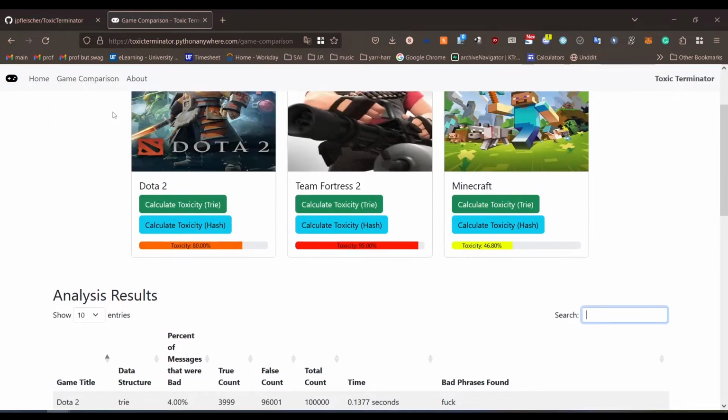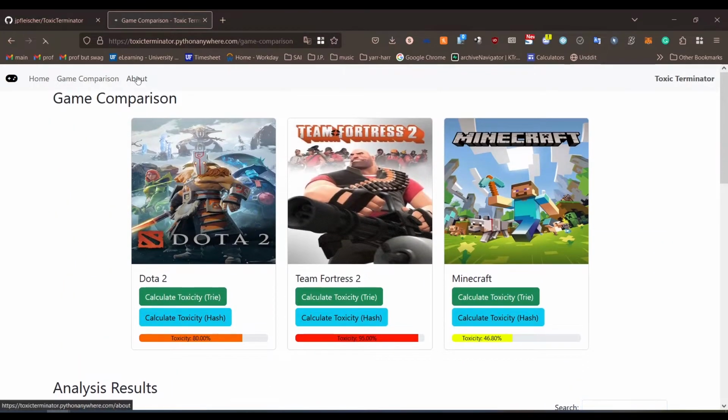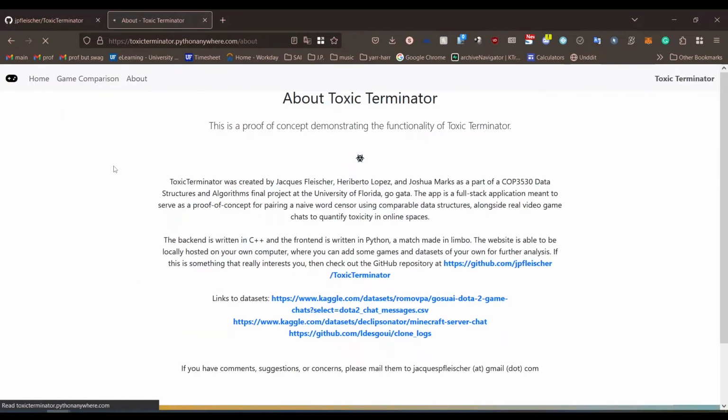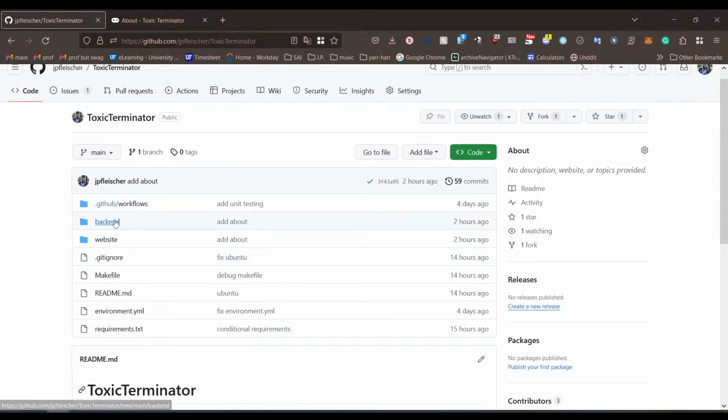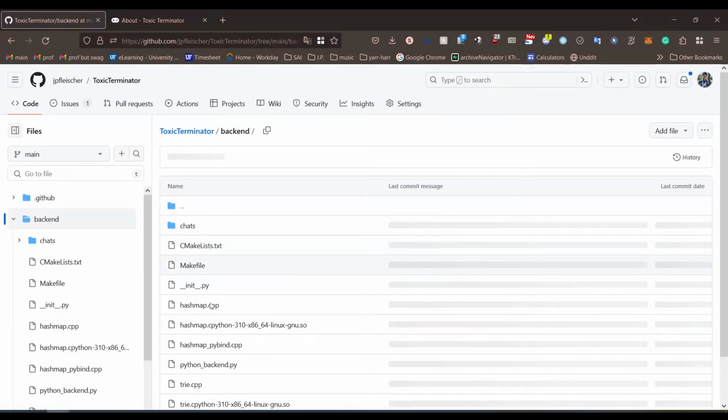And so if you're interested in the inner workings of our project, we have an about page with a GitHub repository and the links to the datasets. So if you're curious, we have a GitHub repository. It's public and open source. I think that's the best way. Open source is the best. We have hashmap.c++.